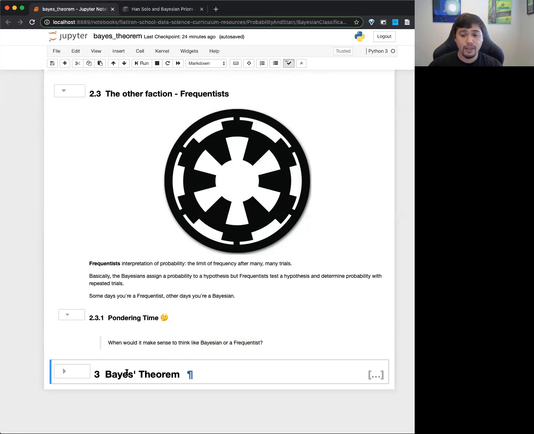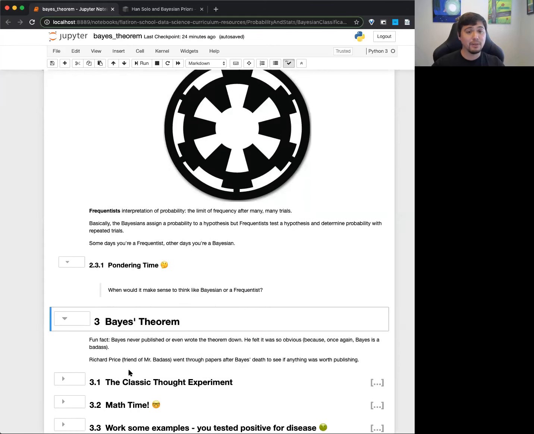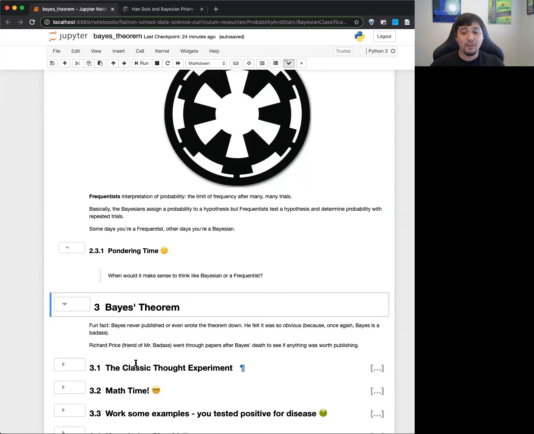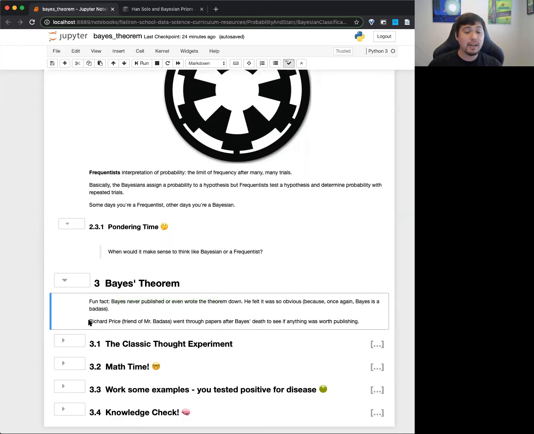Okay, so cool. I talked this whole time about Bayesian statistics, but I haven't talked about the real golden thing, which is Bayes' theorem. Like I said, Bayes never published or wrote down the theorem. And I just think that's so fun. It's like, oh, he thought it was so obvious that he didn't even have to write this down. Like, duh. And his friend, Richard Price, as I was mentioning, is the one who went through his papers to see if there was anything worth publishing.